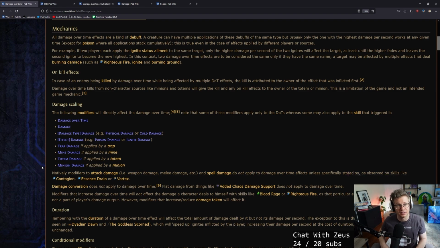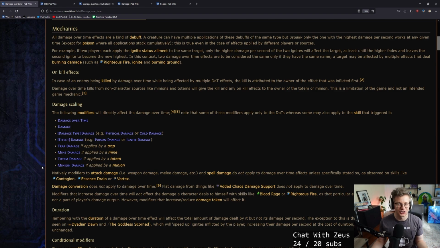We ran into this a lot last league. The Searing Exarch monsters, the bats, when you killed them, one of the downsides that you could choose on the altar was that the monsters leave, I think it was called like ignited ground or oil charged ground or something. It had a very specific name that was not burning ground. It was called like oily ground or something like that. And so people were taking the Abrath Pantheon that made you immune to burning ground, and they're like, why am I still dying? And then we got a post from GGG that said, oh, that's actually oily ground. That's not burning ground, even though it looks exactly the same.